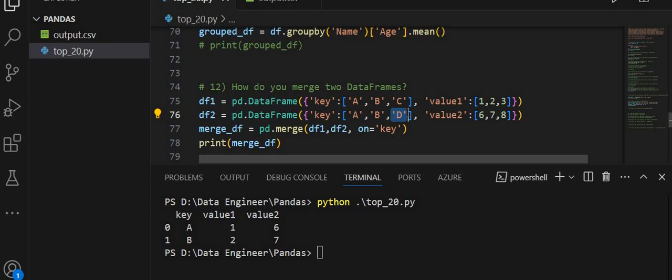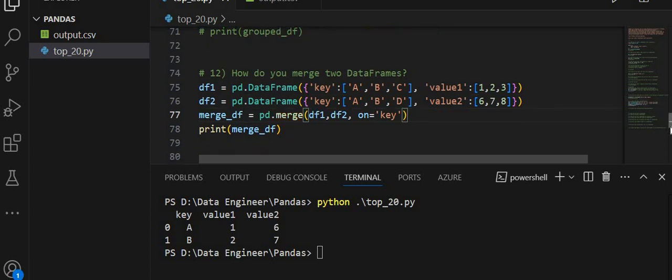The video is going longer, but my target is to understand each and every step, to learn pandas and to handle these question scenarios. So this is how to merge two data frames.